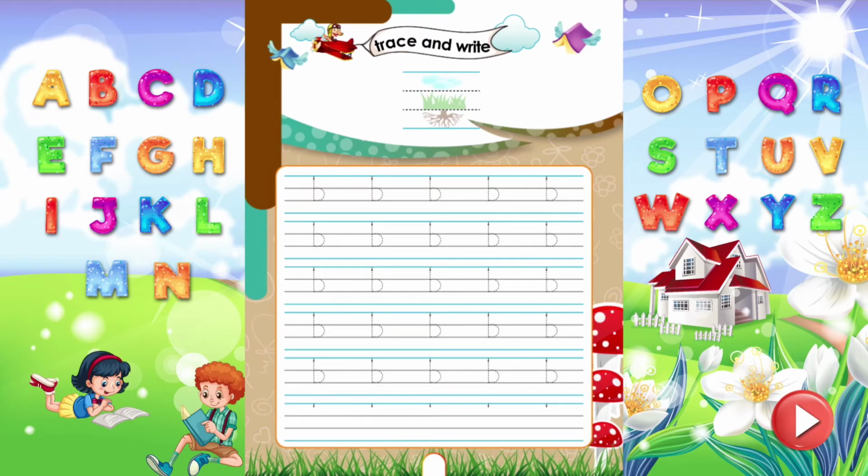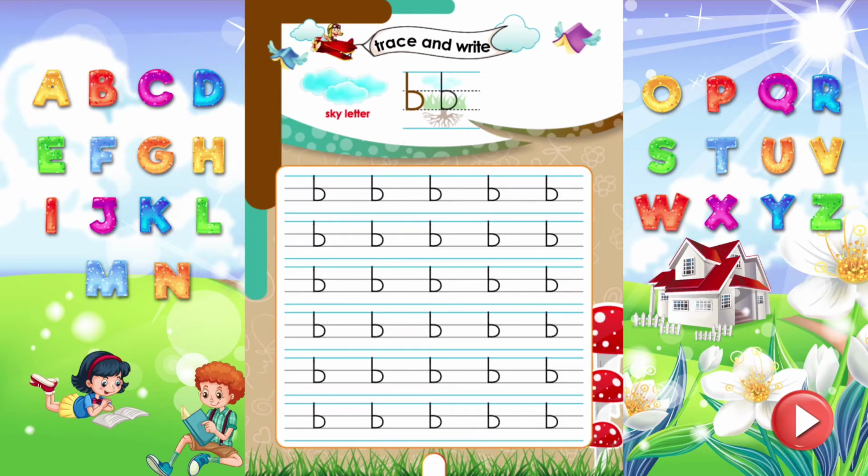Trace and write. Do you know, kids? B, which sounds B, is a sky letter. Letters having a stem which goes up and touches the upper line are sky letters. Now, trace and write the letter B properly.